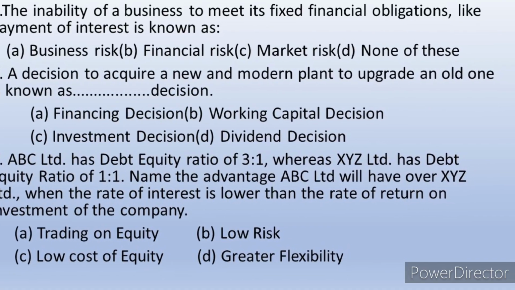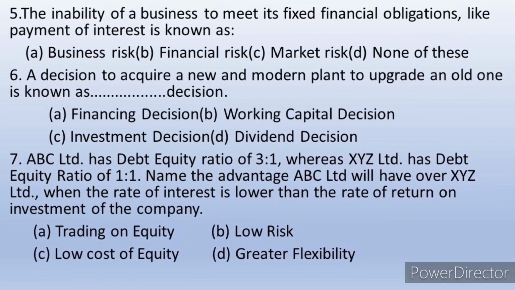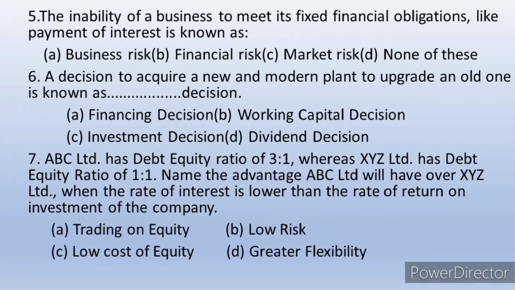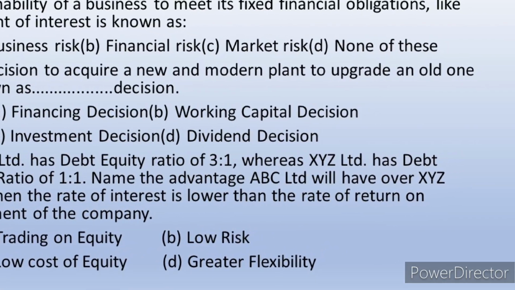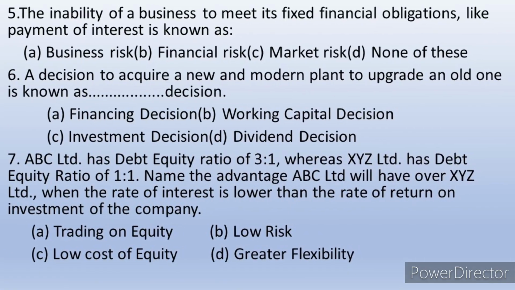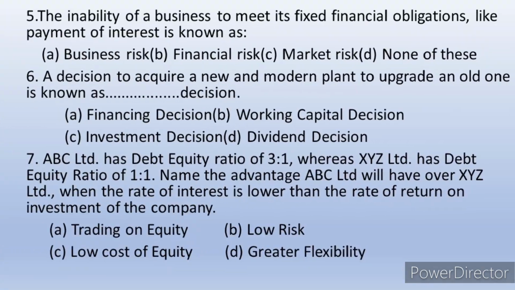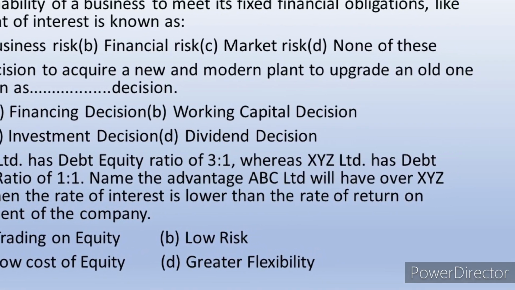Question 7: ABC Limited has a debt equity ratio of 3:1, whereas XYZ Limited has a debt equity ratio of 1:1. You have to name the advantage ABC Limited will have over XYZ Limited when the rate of interest is lower than the rate of return on investment of the company. That is the main clue there.